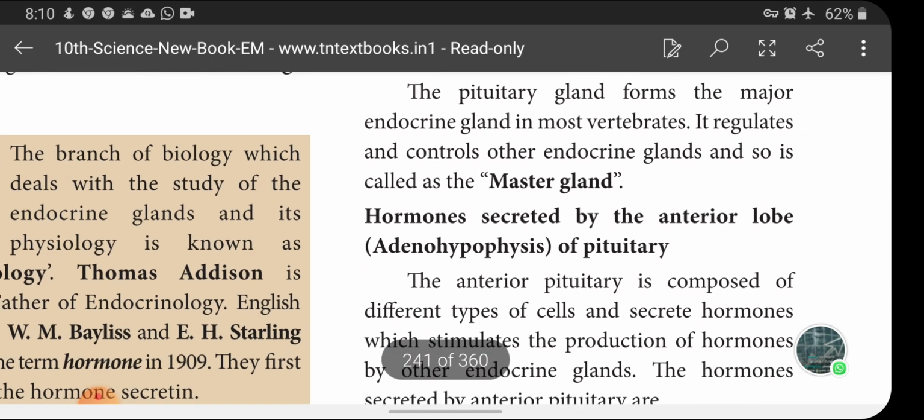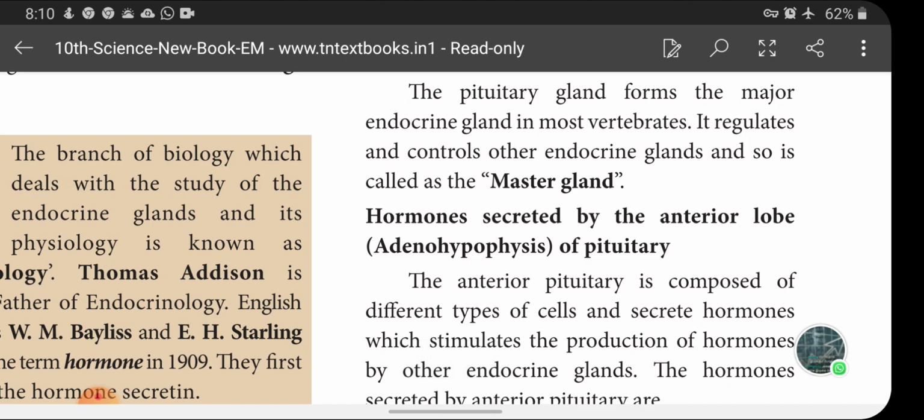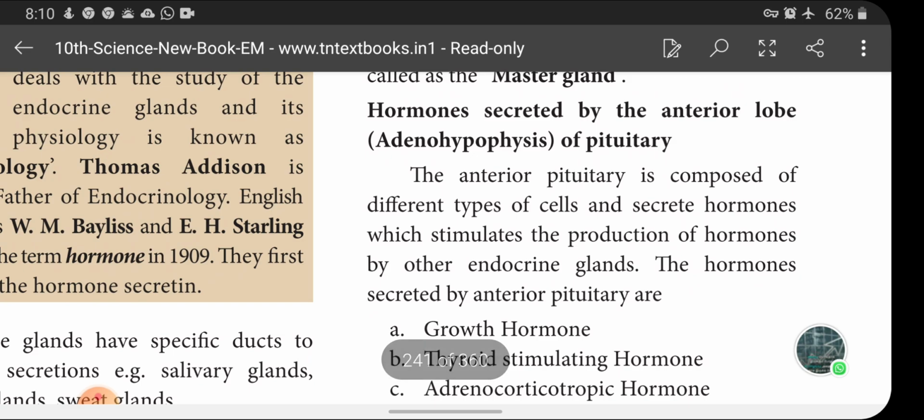The pituitary gland forms the major endocrine gland in most vertebrates. It regulates and controls other endocrine glands and so is called the master gland. You will get one question: Which gland is called the master gland of our body? Why? So you will have a question like this. The pituitary gland is called the master gland of our body because it regulates and controls other endocrine glands. So it is called the master gland. That's the answer. Hormones secreted by the anterior lobe, that is the adenohypophysis of the pituitary gland.